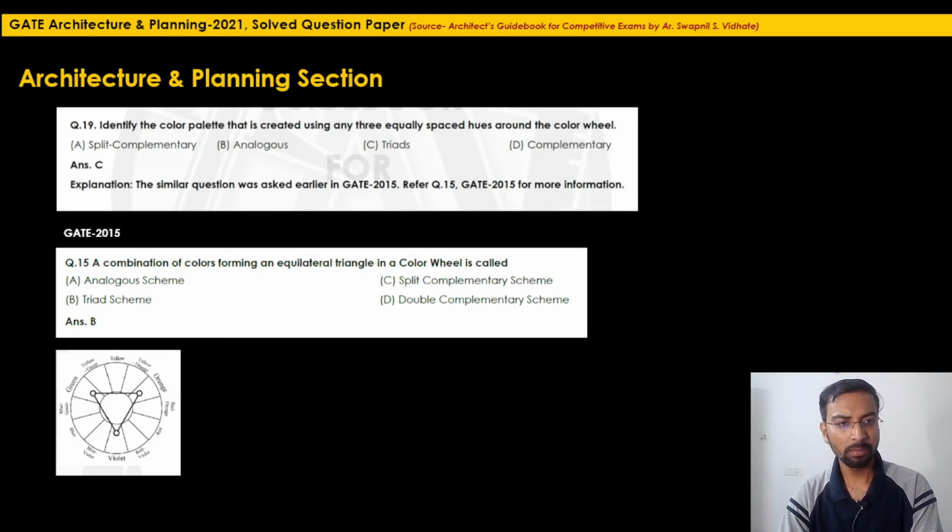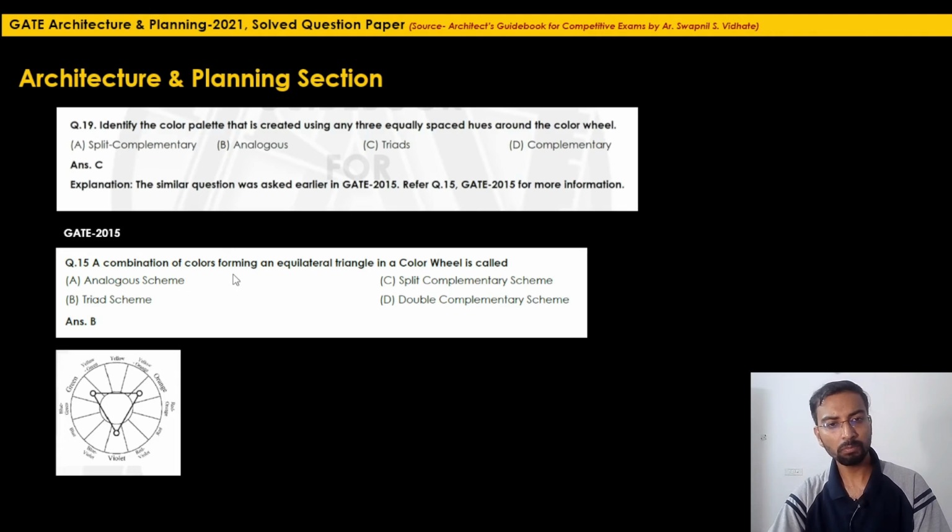Again, the question was the same: a combination of colors forming an equilateral triangle in a color wheel. Only the language has been changed. Here, the illustration along with the definition has already been provided in GATE 2015. You can see the green, orange and violet. These three colors in a color wheel are equally spaced, like there are three colors in between each of these two colors, and they form an equilateral triangle. For both questions, question 15 of 2015 and question 19 of 21, the answer is triad scheme or triads.